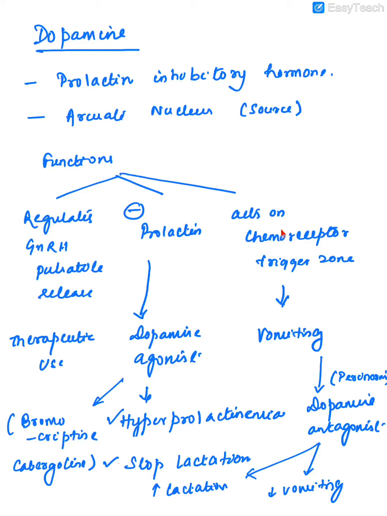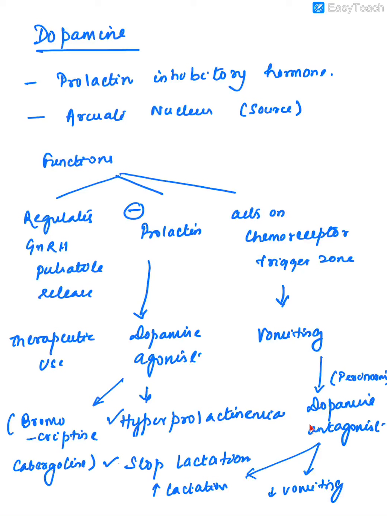Now, as I already told you, it acts on the chemoreceptor trigger zone to cause vomiting. So if we give a dopamine antagonist, it will reduce the vomiting. So a very commonly used dopamine antagonist that is given clinically for reducing vomiting is Perinom or metoclopramide.